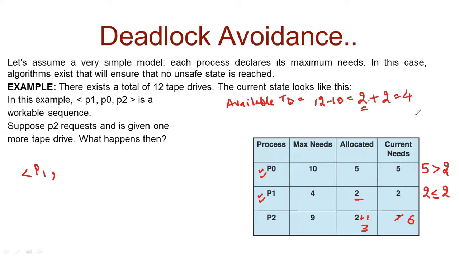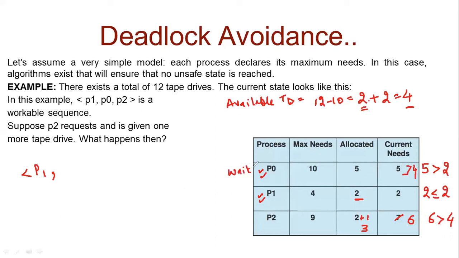Now the available resources are 4. Now come to P2. Are we now able to fulfill the need of P2? No. 6 is greater than 4. So P2 must wait. Again go to P0. Its need is 5 and 5 is greater than 4.